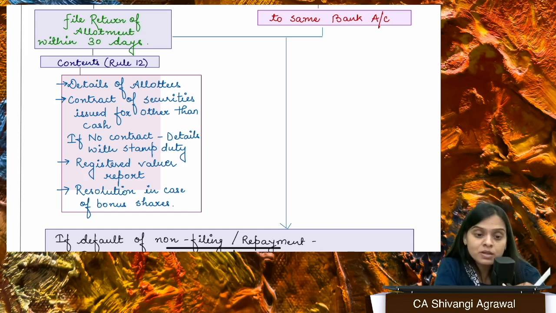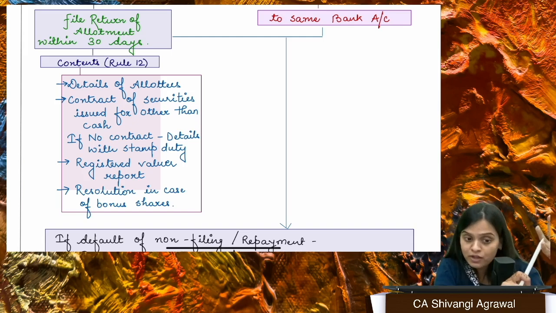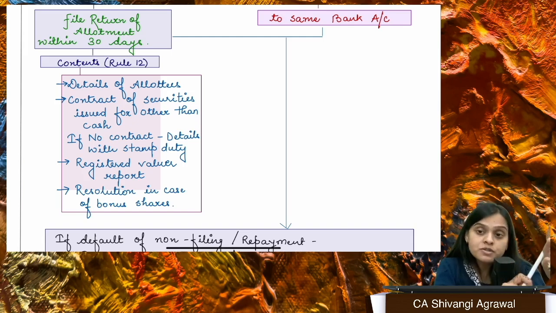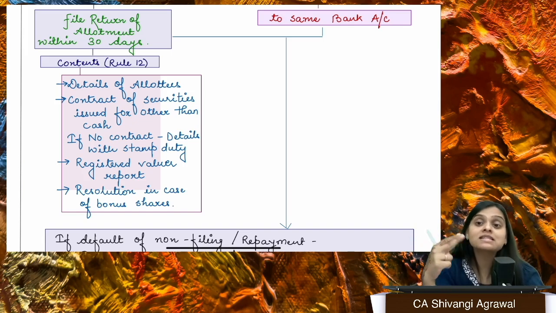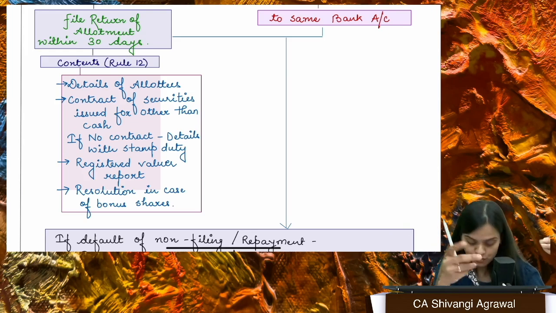You must receive minimum subscription, and only then can you proceed for allotment. Your application money should not be less than 5% of the nominal value of the security, right? After making allotment, you must also file the return of allotment. Whatever money you have received as application money should be kept in a separate bank account. So all these are the basic requirements that we have read so far.